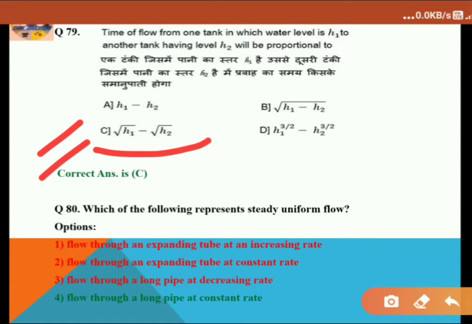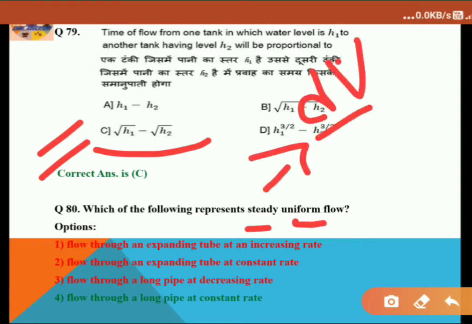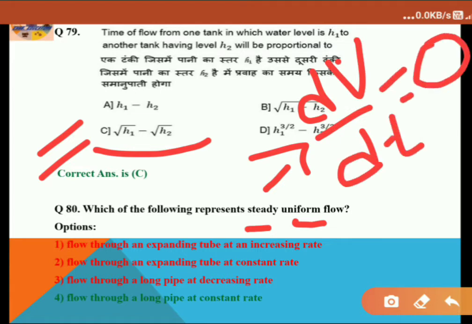Which of the following represents steady uniform flow? So here two terms are there, steady and uniform. For steady flow, the change in velocity with respect to time, dv by dt, must be equal to 0.